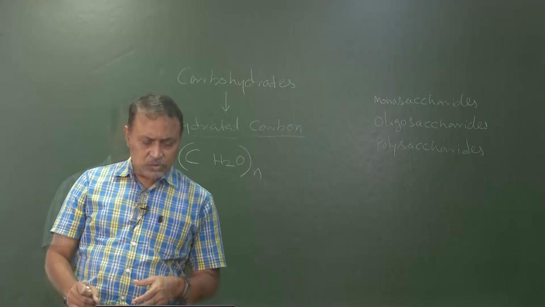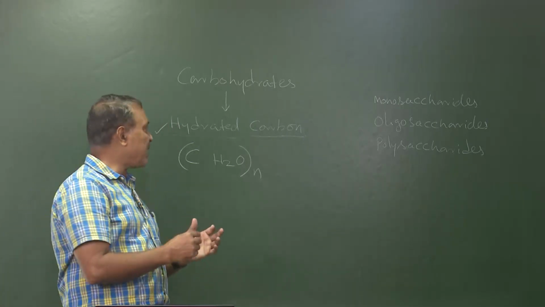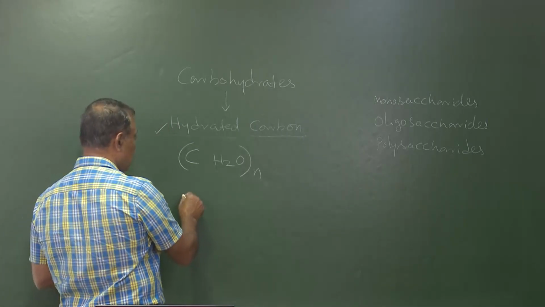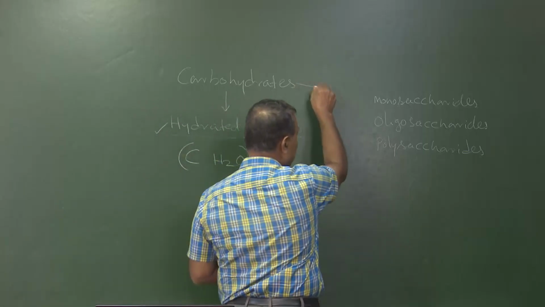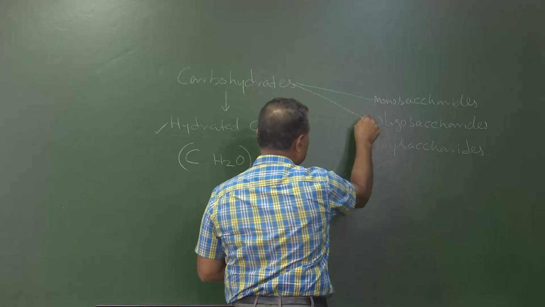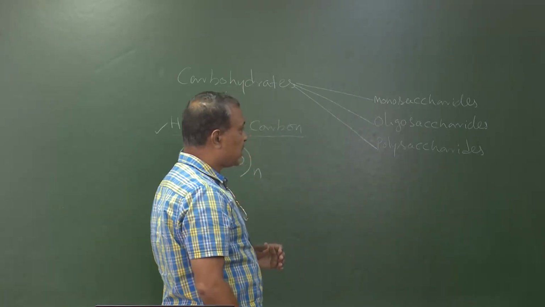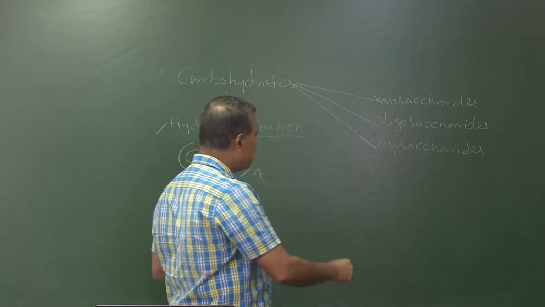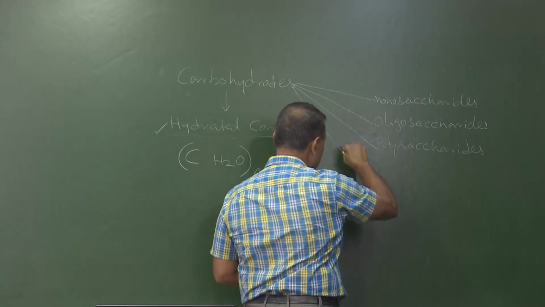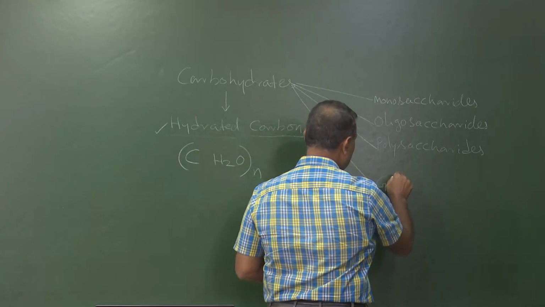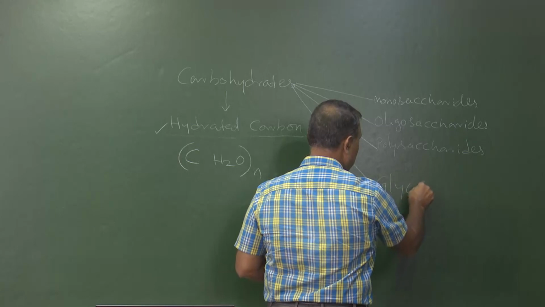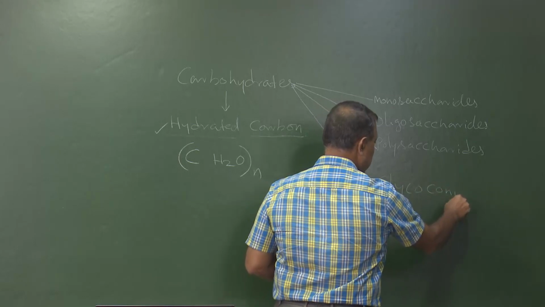Well, next we will find what are the types of carbohydrates present. Now there are three kinds of carbohydrates present mostly: monosaccharides, oligosaccharides and polysaccharides. Now a fourth kind also we can write, that is glycoconjugates.